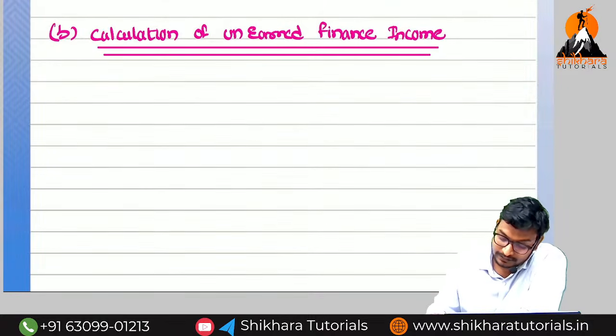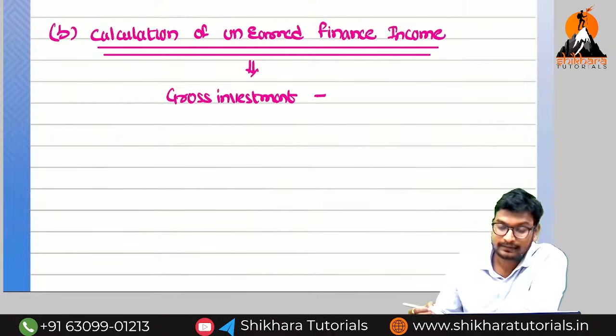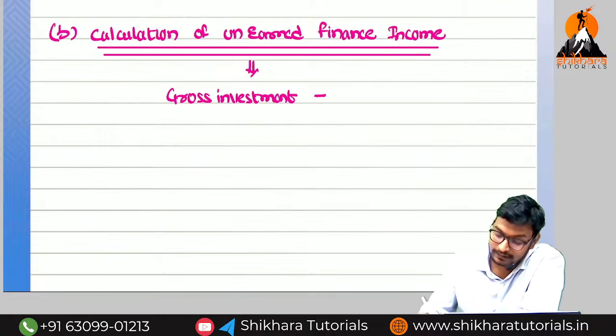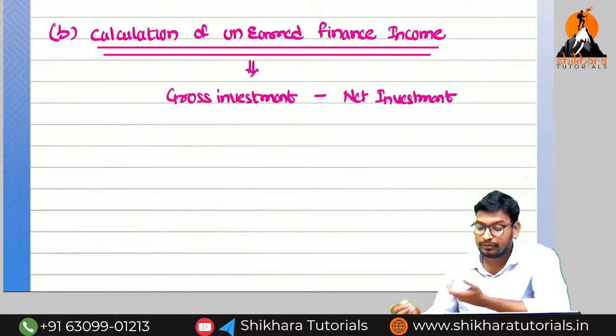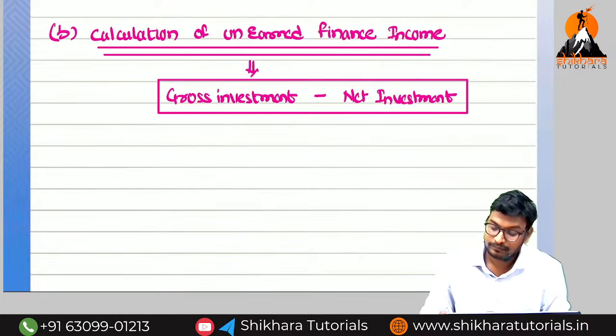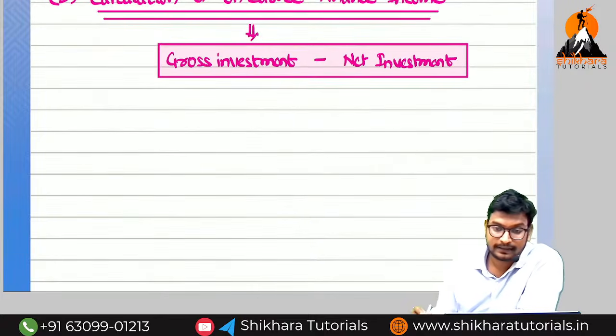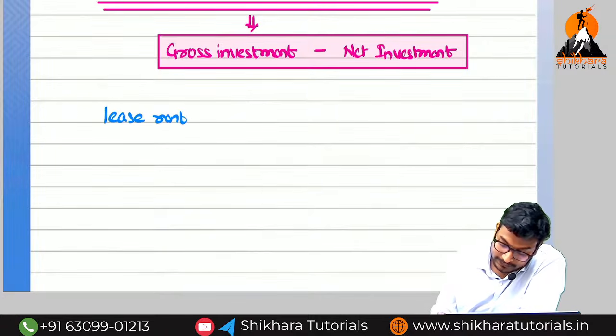The difference between gross investment minus present value of gross investment, or you can write net investment. So in order to find out both the things, we need the lease rental per annum. So how to find out lease rental per annum? Lease rent given or not given?